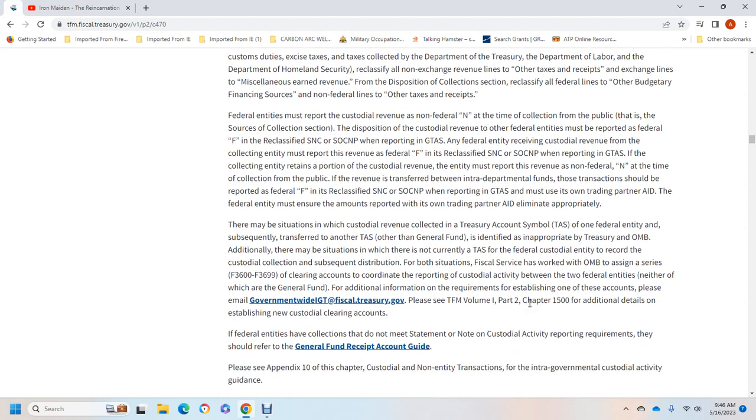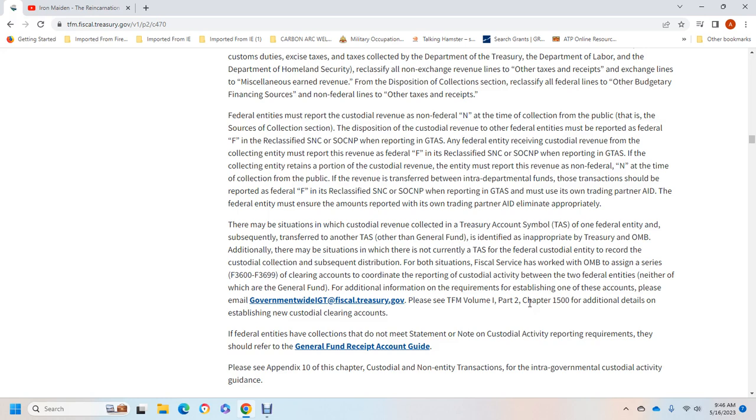Or there may be a submission of the custodial revenue collected with one Treasury Account Symbol to only the federal entity, and the subsequent transfer to the Treasury Account Symbol of the other general fund, identified with the appropriate Treasury and Office of Management and Budget designation. In many of the situations, there is no Treasury Account Symbol for the federal custodial entity to record the custodial collection and the subsequent disbursement or distribution for both situations.